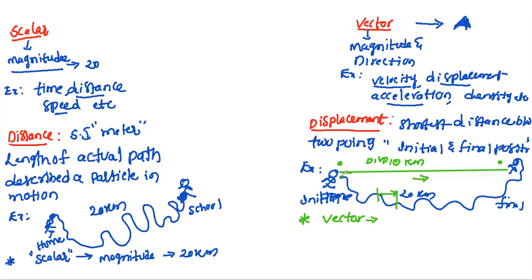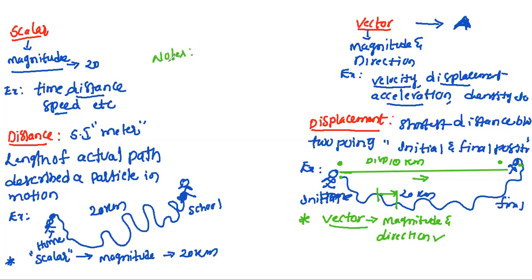If it is a long path from here to here, we won't get the exact direction. That's why the shortest distance between the 2 points definitely has direction. So it is a vector quantity. It has both magnitude and direction.